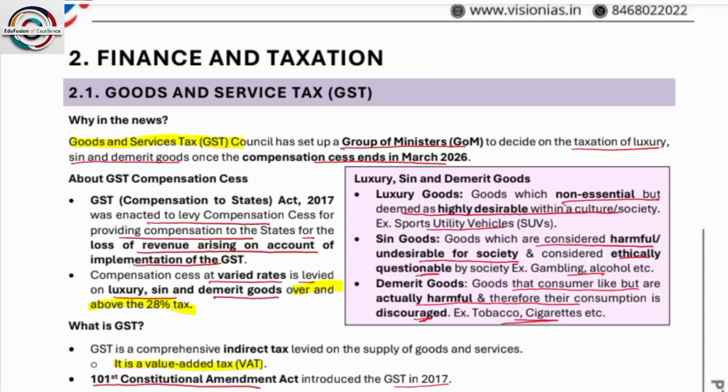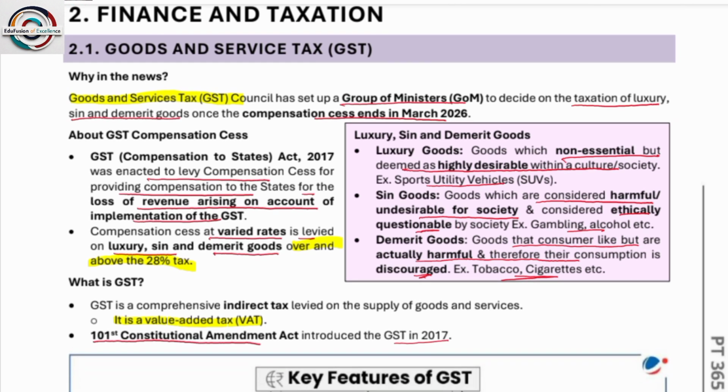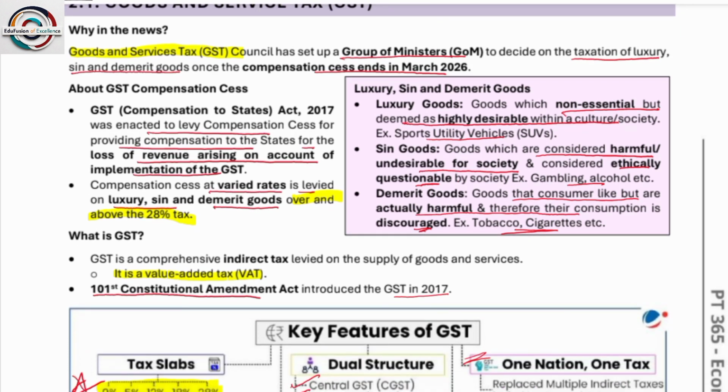So today our first topic is finance and taxation. Under finance and taxation, the first topic is goods and service tax. I hope everyone knows goods and service tax. Under these, first of all, we will read something about GST compensation cess. What is this? The GST Compensation to States Act 2017 was enacted to levy compensation cess for providing compensation to the states for the loss of revenue arising on account of the implementation of GST.